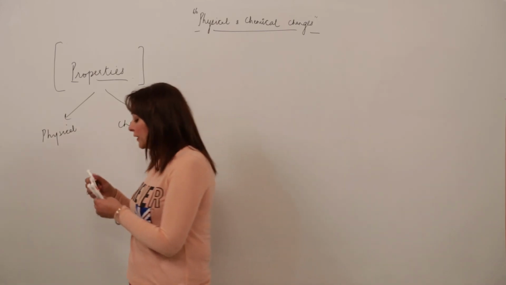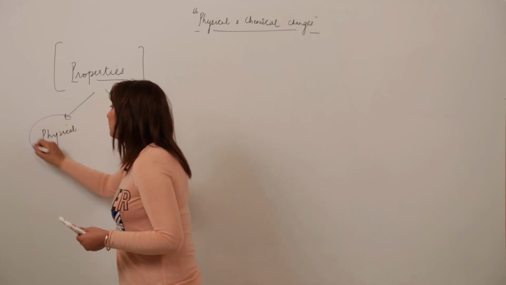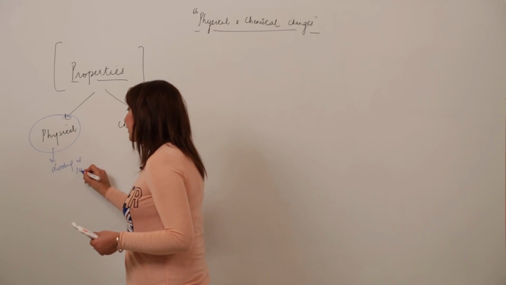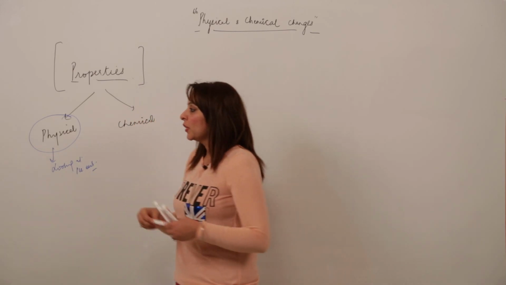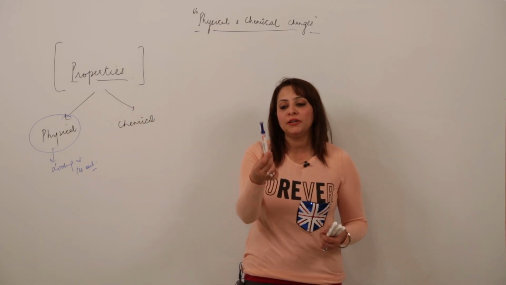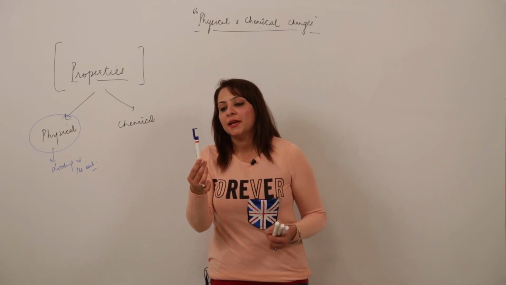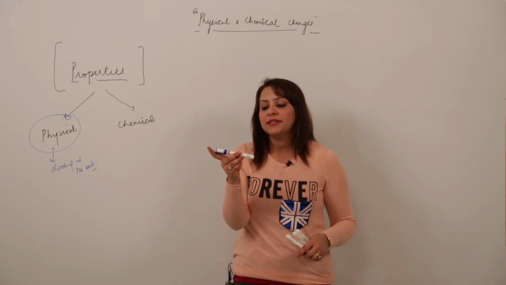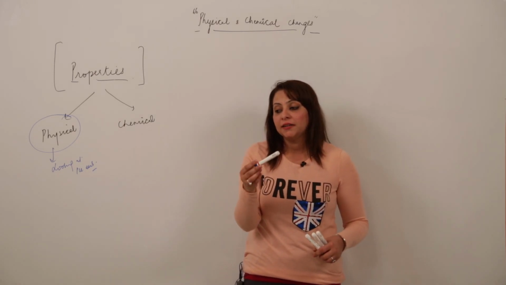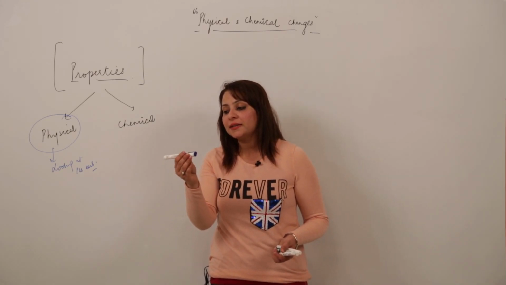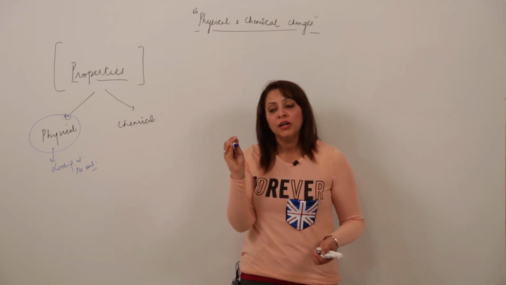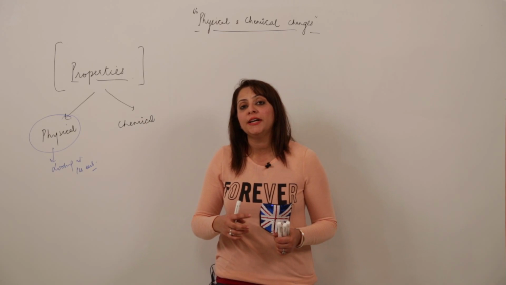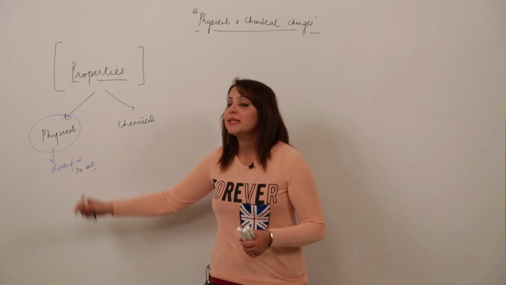So the physical properties are those which can be judged by simply looking at the substance. For example, if I talk about the physical properties of this marker, you'll say it is white in color, as it appears to be a white and blue combination, and that it is solid at room temperature. By looking at it, you get to know that it is hard also. What will be its density, its melting and boiling point? All those properties which can be concluded by just looking at the object are called physical properties.